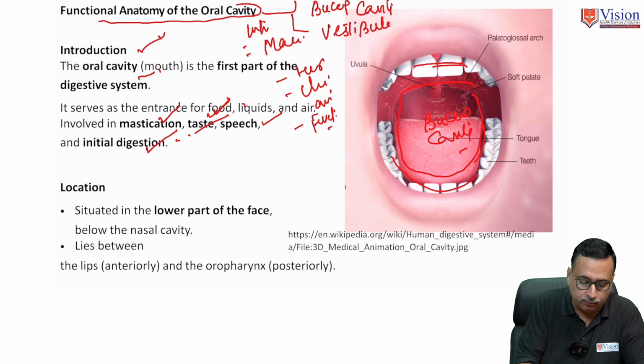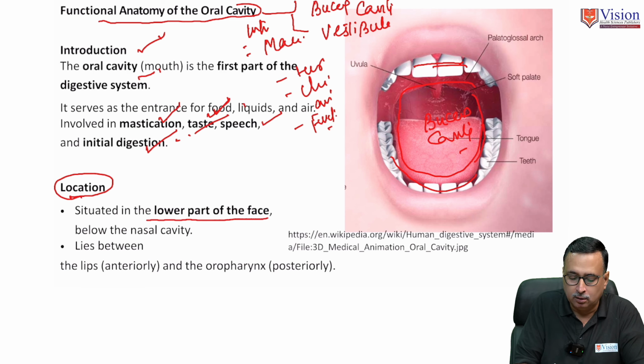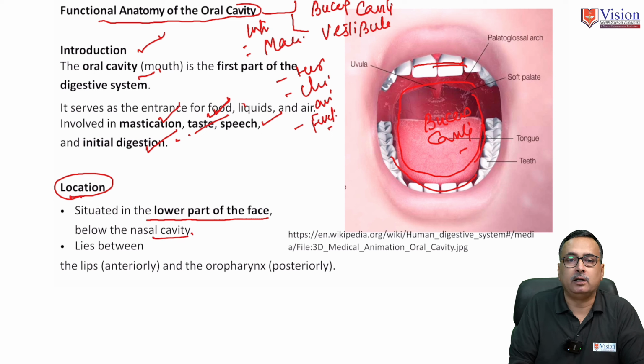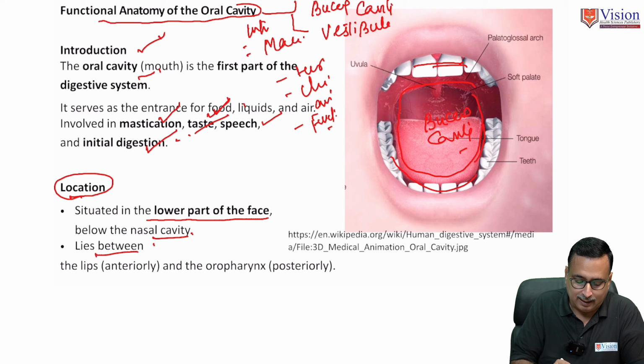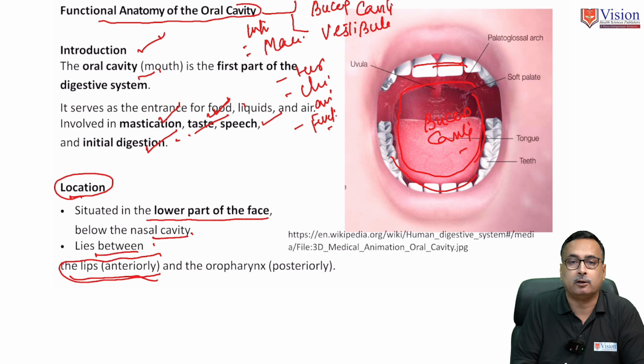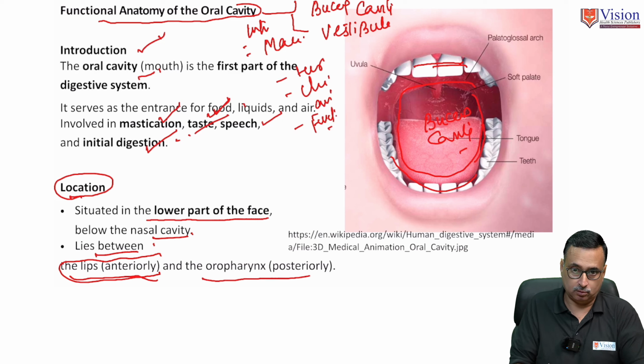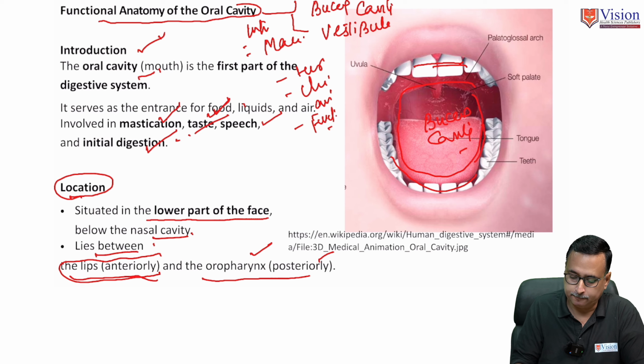Then what is the location of the oral cavity or buccal cavity? As I said, it is located in the lower part of the face, immediately beneath the nasal cavity. Anteriorly, it is bounded by the upper and lower lips when the lips are closed and approximated, and posteriorly it is bounded by the oropharynx. The oropharynx is the middle part of the pharynx.